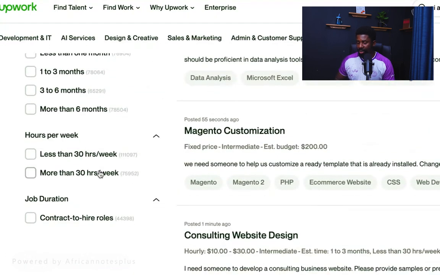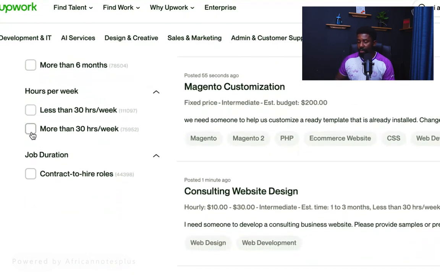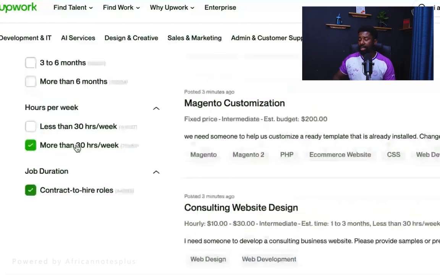Hours per week that you are looking for, the job that you are looking for, what's the duration? For me, normally my advice is for you to look for more than 30 hours per week. So you can click that. So all jobs that you are looking for would be more than 30 hours per week. Contract to hire, yes, I want that as well. Contract to hire means that the job can translate into a contract, a permanent job.